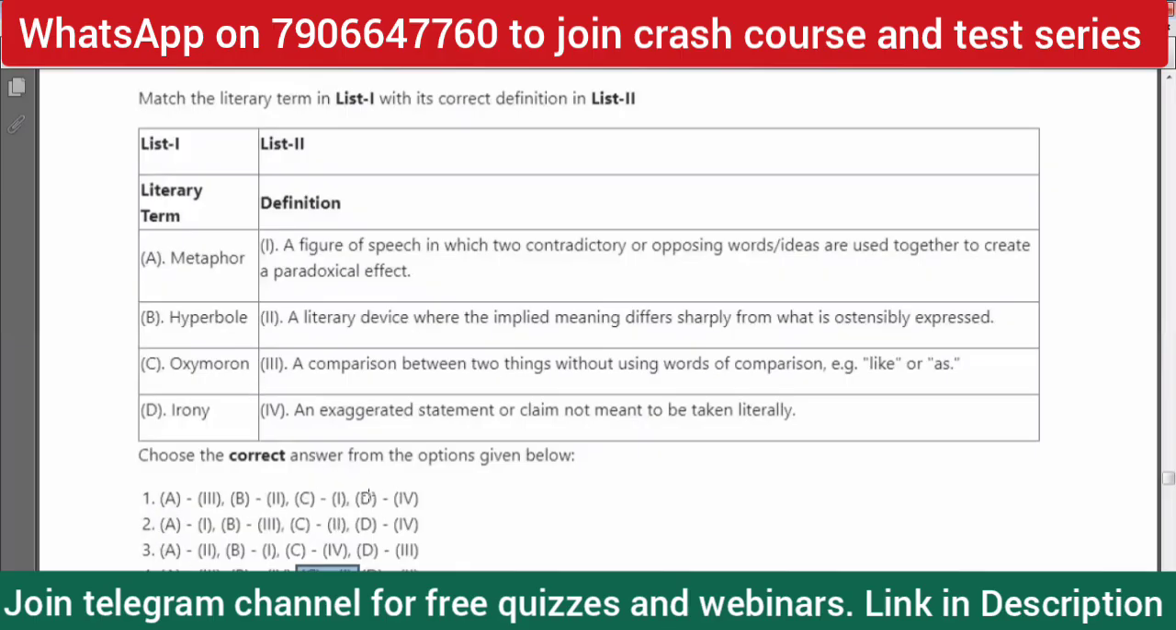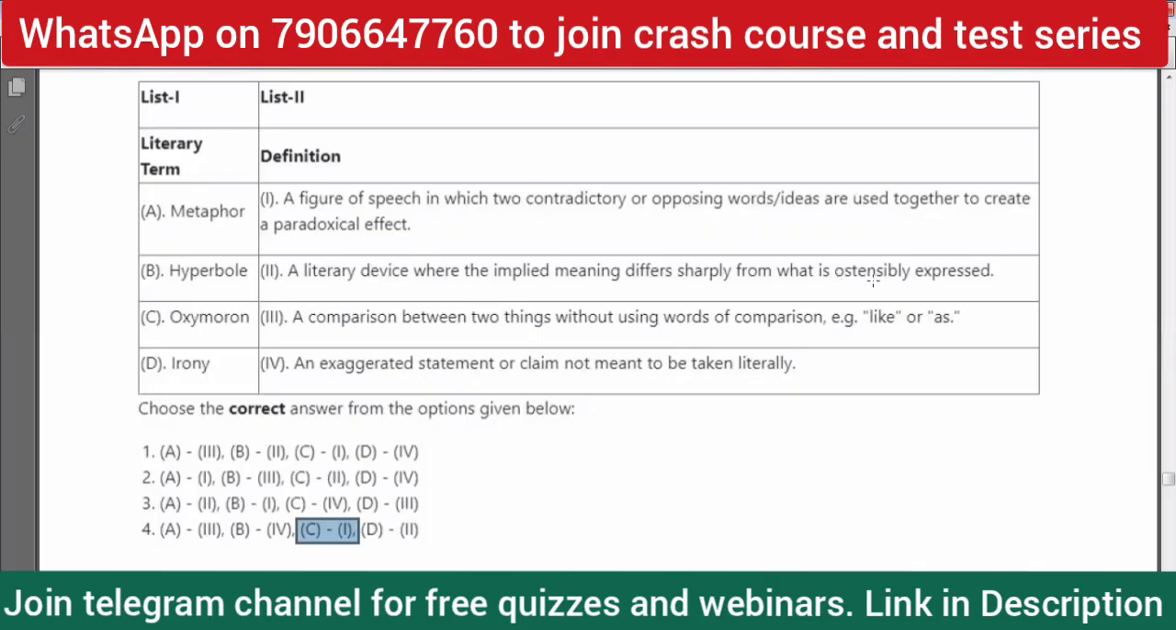Now, let's go to D, okay? Irony. D is 2: a literary device where the implied meaning differs sharply from what is ostensibly expressed. It is actually irony, the opposite of what is said, bordering on sarcasm, right? So D is 2. So of course, option four is the correct answer, right?